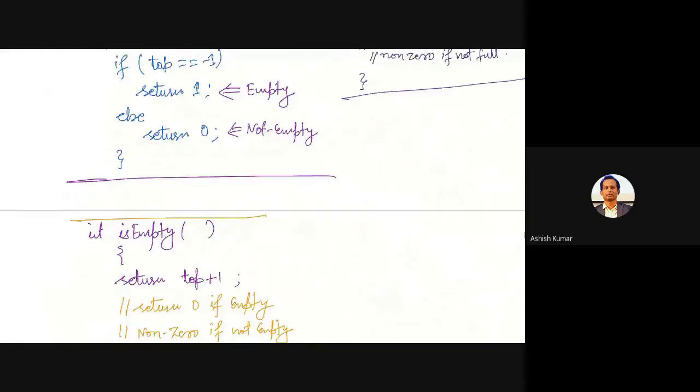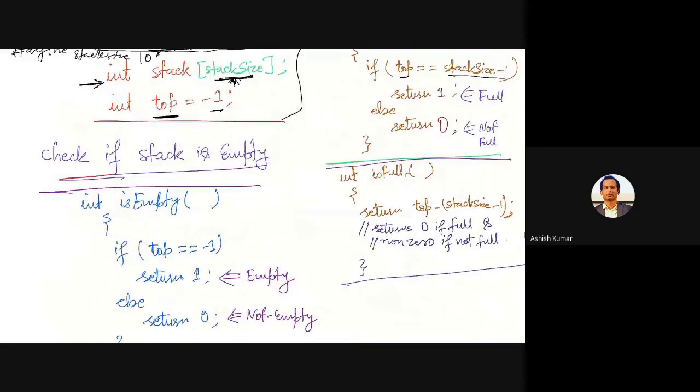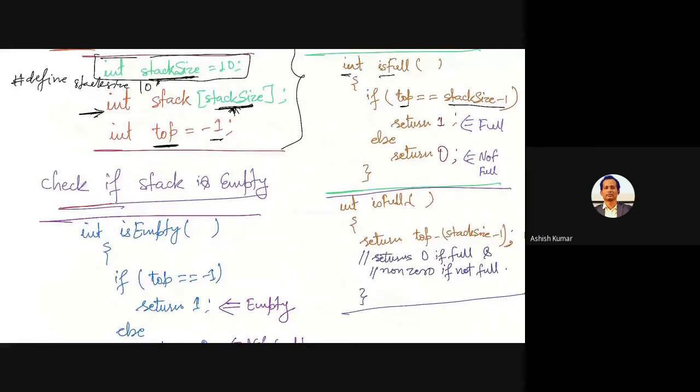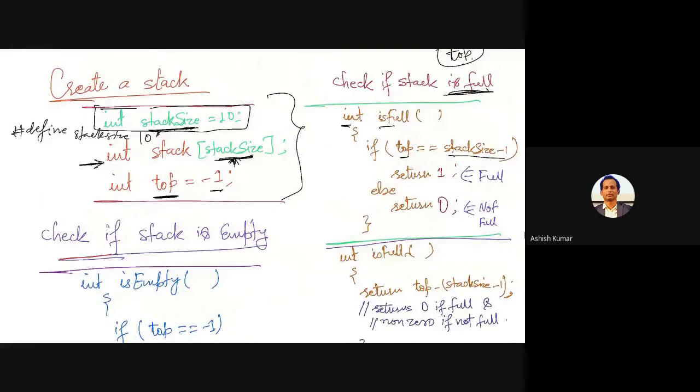Let's see how I'll discuss from here again. So this is one way of checking whether a stack is full. If this is equal to stack size, then return 1, and that one means what? Full. If it is not equal to that, this means there is some space left, maybe 1 or 2 or 3. That is not the purpose of this function. It is only going to say it is full or not full. So I'll return 0, and that will mean not full.